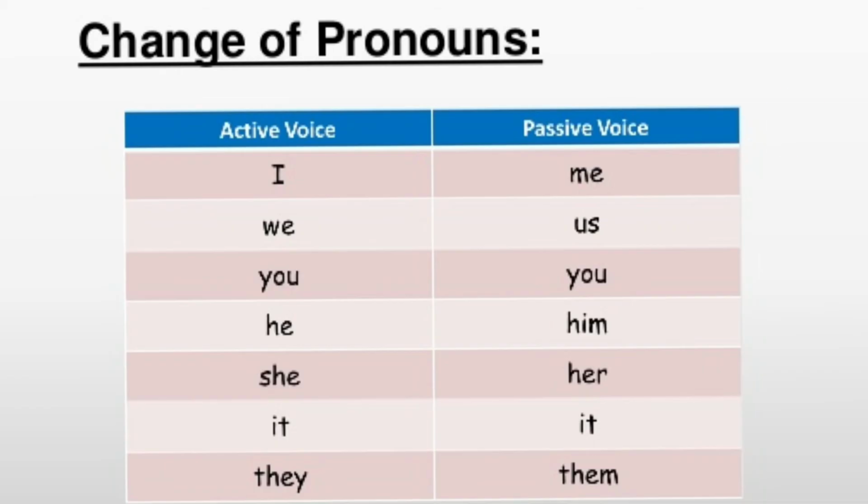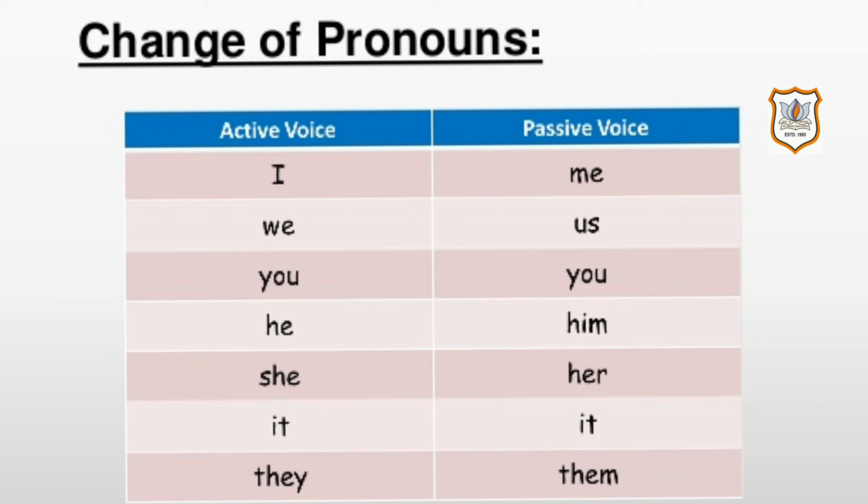Consider this list of the pronouns and the change they undergo when a sentence is turned from active to passive voice. I is the active voice. When we are changing I into passive, it will become me. We is the active voice. When we change it into passive, it becomes us. Then you will remain the same in active and passive both.